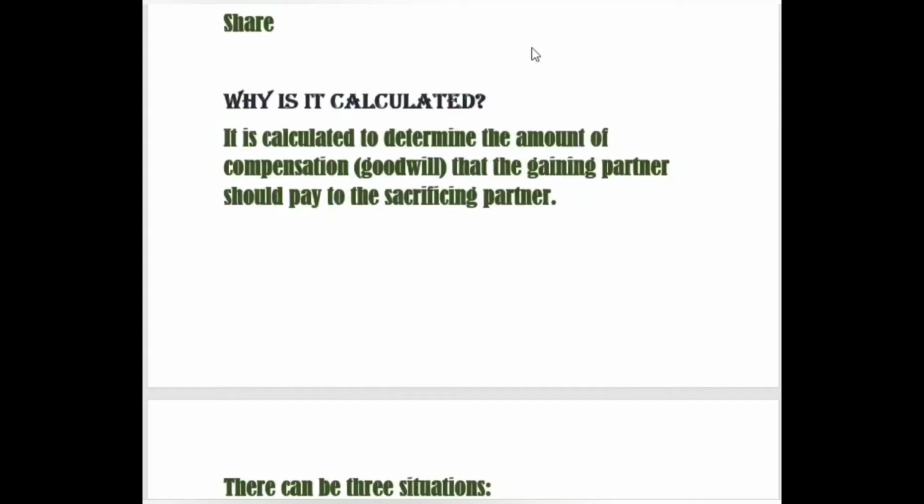Why is it calculated? It is calculated to record the amount of compensation that the gaining partner should pay to the sacrificing partner, because compensation that is paid in the form of goodwill to the sacrificing or retiring partner is paid in the gaining ratio.